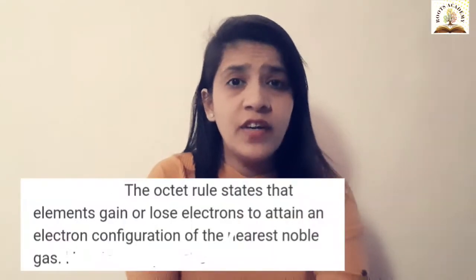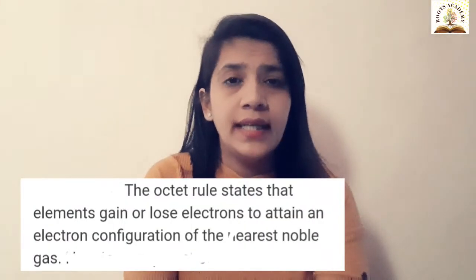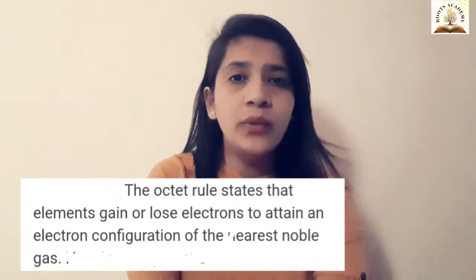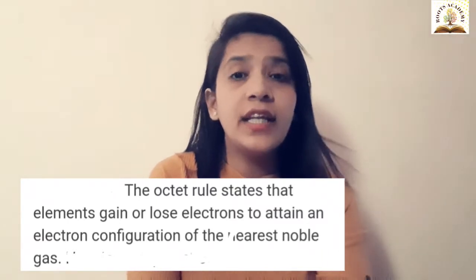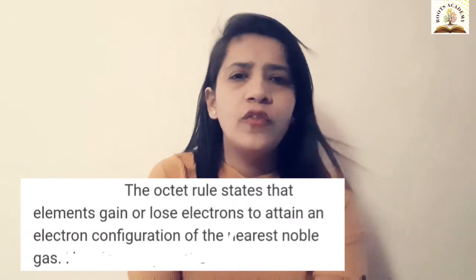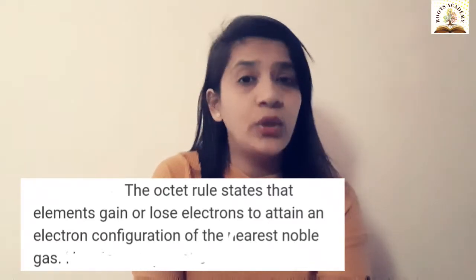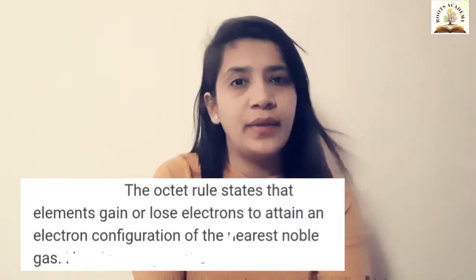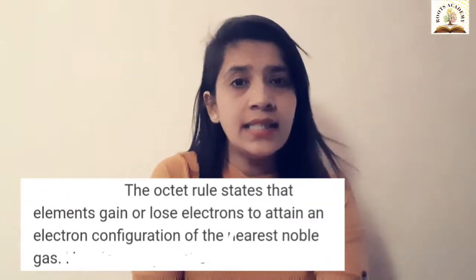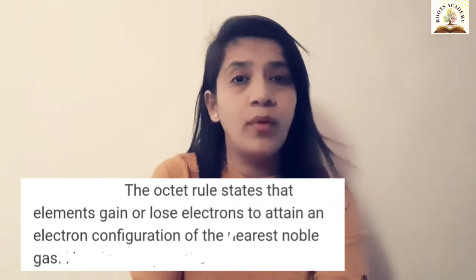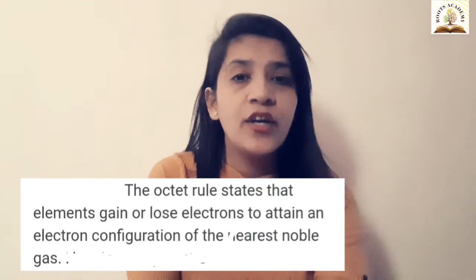Now you know the octet rule. Everyone is familiar with the octet rule. In the octet rule, elements try to get stable by achieving the nearest noble gas configuration. For doing this, they either donate, share or accept electrons, and thus this results in chemical bonding. That is the reason we are learning one of the chemical bonds, that is ionic bond.